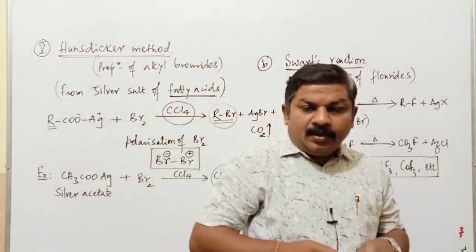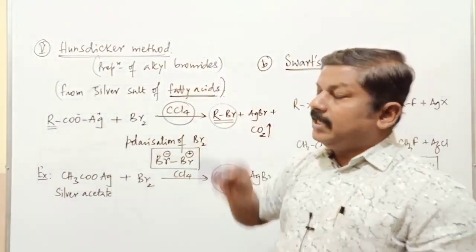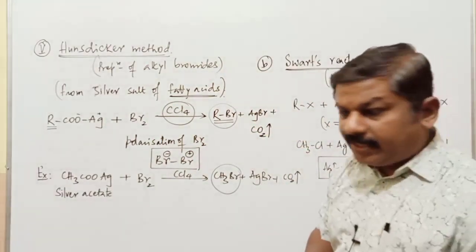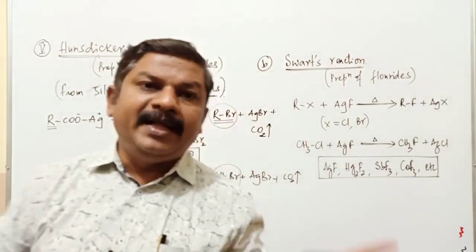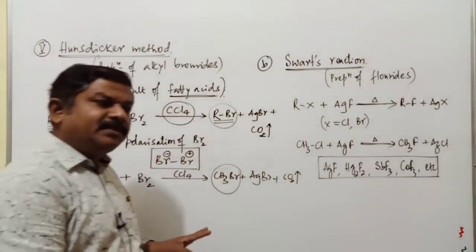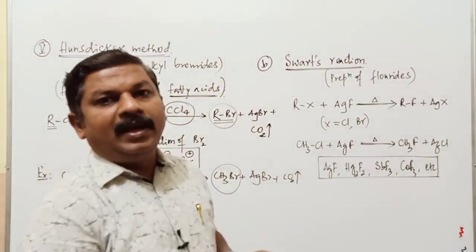So preparation of alkyl bromide takes place by using the Hunsdiecker method. Preparation of alkyl fluoride takes place by using the Swarts reaction. Preparation of alkyl iodide takes place by using the Finkelstein reaction. So these are some of the methods of preparation of haloalkane compounds.